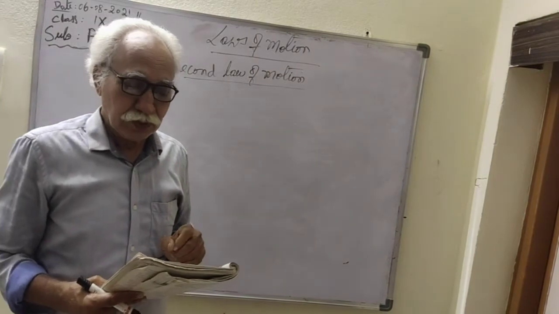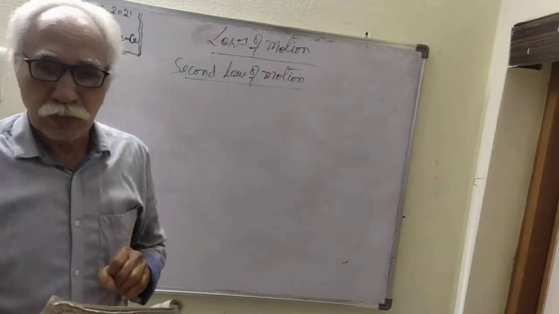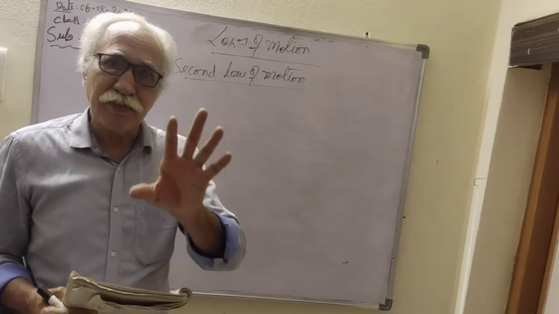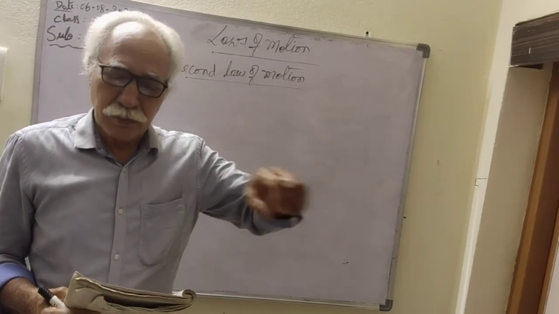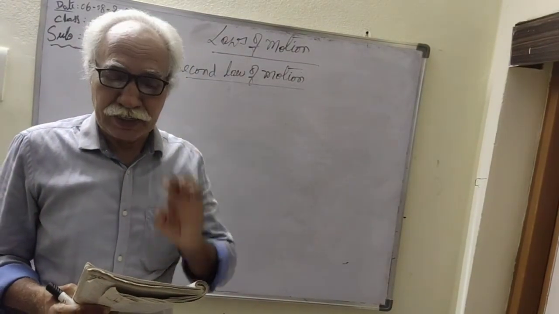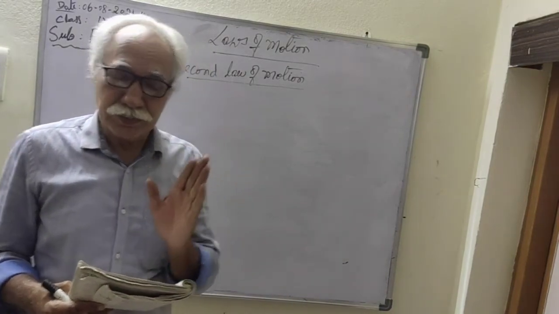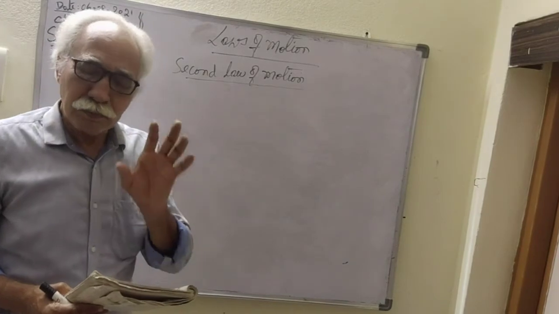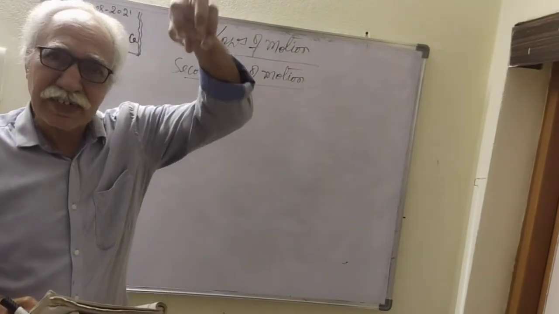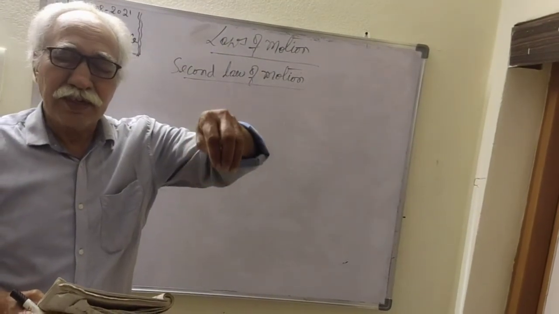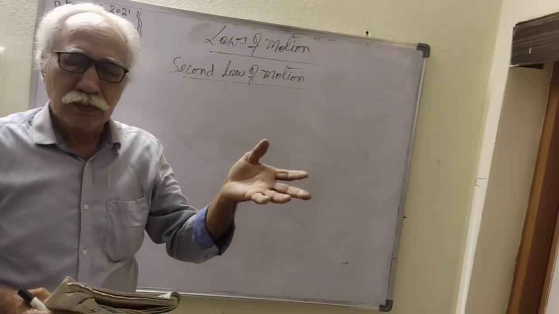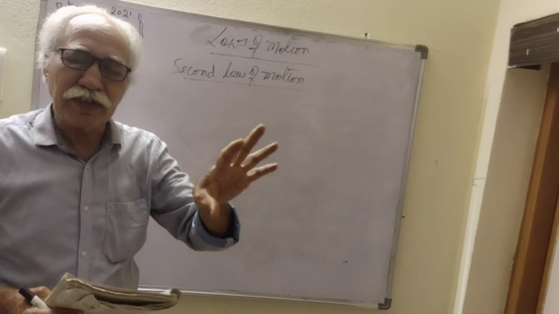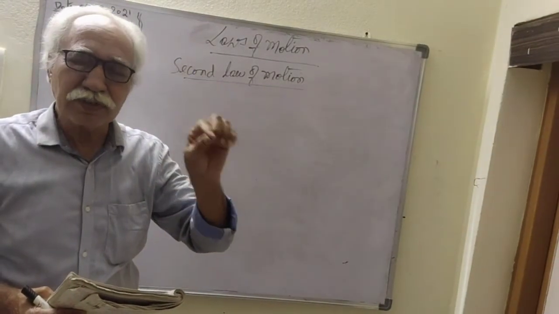The first point. A non-zero net force means the net force is not zero. If the net force is zero, the body is in equilibrium. But a non-zero net force acting on a body disturbs the state of equilibrium. If a body is at rest, the net force is zero. If a body is in uniform motion, there is also no net force acting.